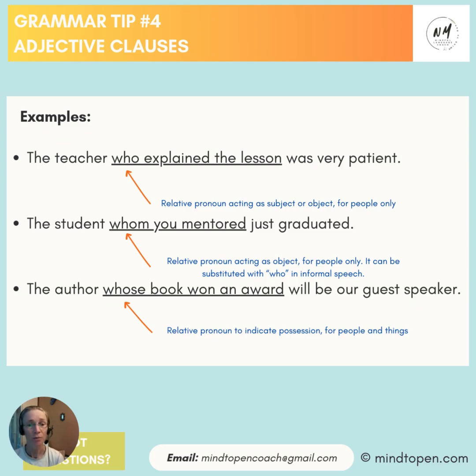The student whom you mentored just graduated. Whom you mentored is the adjective clause, and whom, in this case, refers to the student but as an object, not as a subject. Whom can be used as an object for your adjective clause, and it is for people only. In informal speech, it can be substituted with who.